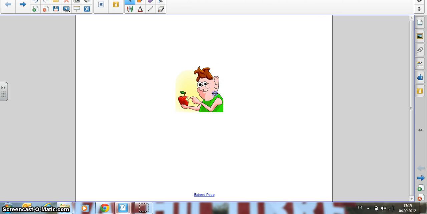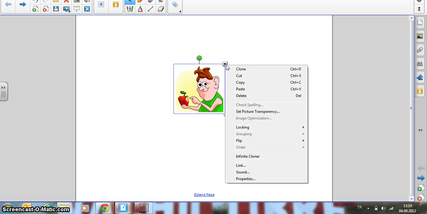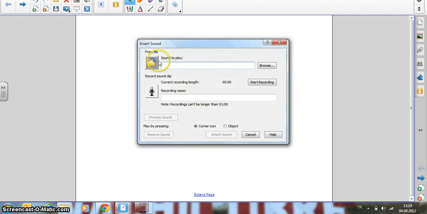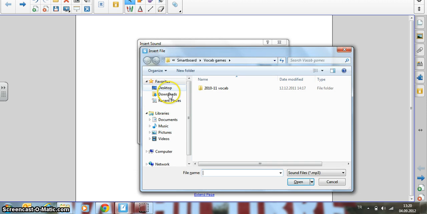Now I want to add sound. There are 2 ways: I can record my own voice, record my own sound, or attach something that I have on my computer. So you click on the triangle, come on down to sound, click on it. You can browse the files that you have. So let's see what I already have. I know I have some music on here. Find some music.